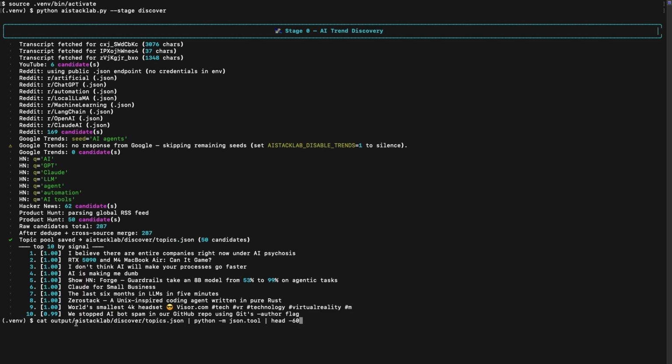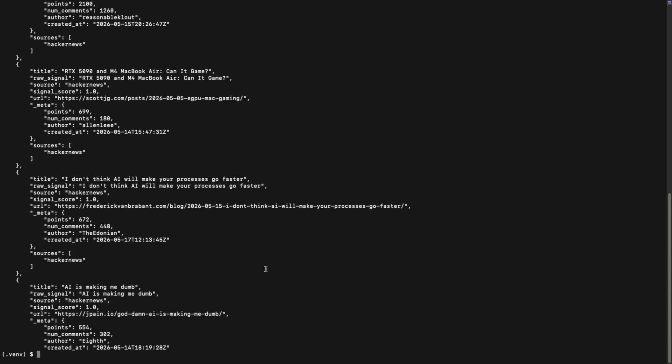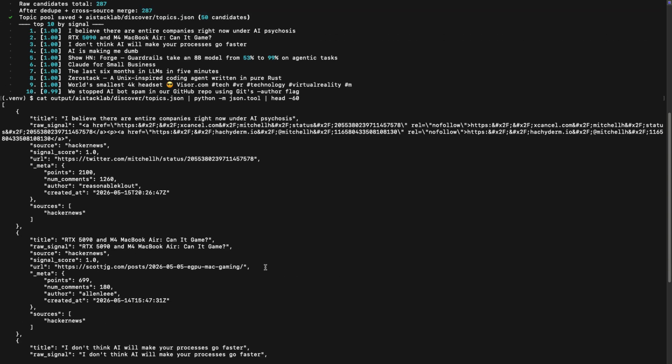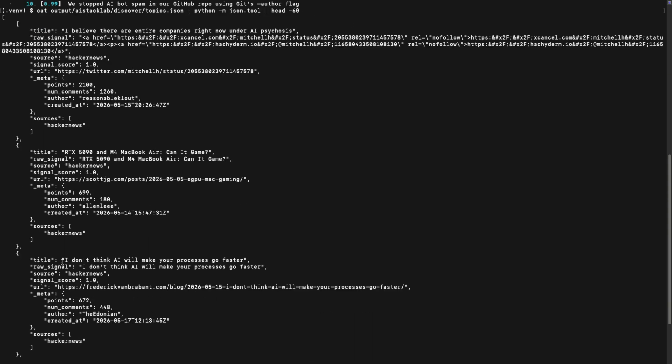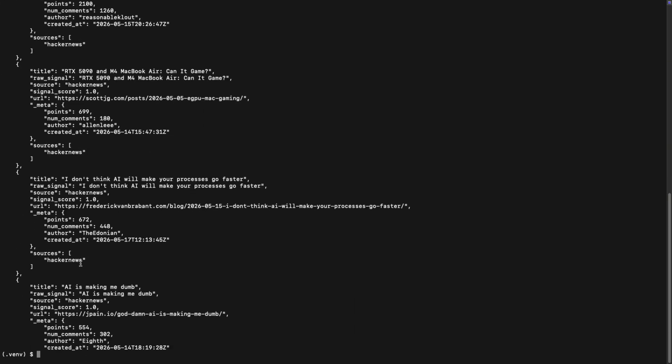Now let's look at the output generated by the discover stage. This is the final ranked topic pool after normalization, filtering, deduplication, and cross-source merging. Notice how the highest ranked entries all appear across multiple sources. A single viral Reddit thread or YouTube video can't dominate the rankings by itself. The system rewards confirmation, not noise.